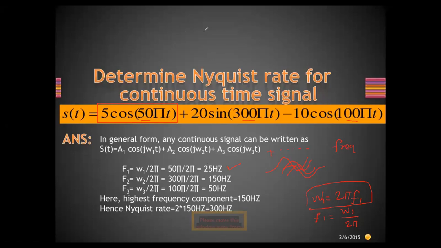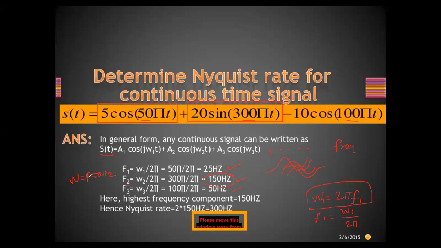f2 is the second component of the signal, from 20 sine 300 pi t. With the formula omega 2 divided by 2 pi, omega 2 is 300 pi divided by 2 pi, so it will be 150 hertz. And f3 is omega 3 divided by 2 pi, so we get 50 hertz. From the entire signal S of t, the maximum frequency is 150 hertz. This 150 hertz will be considered as the maximum frequency for calculating the Nyquist rate.